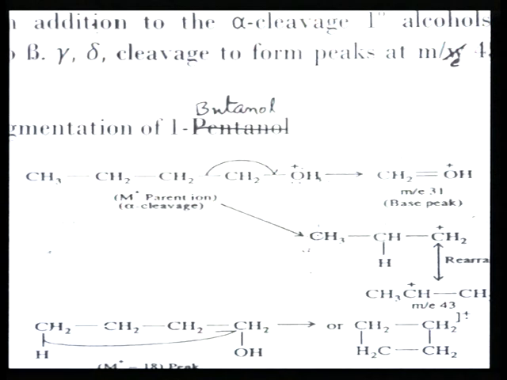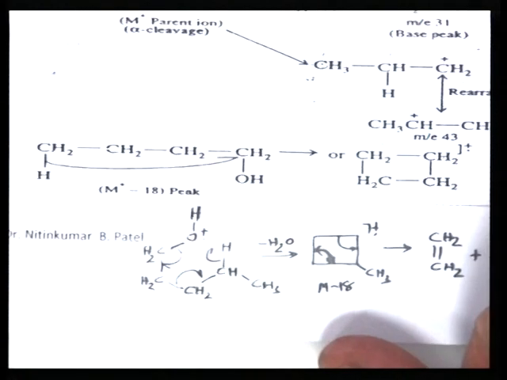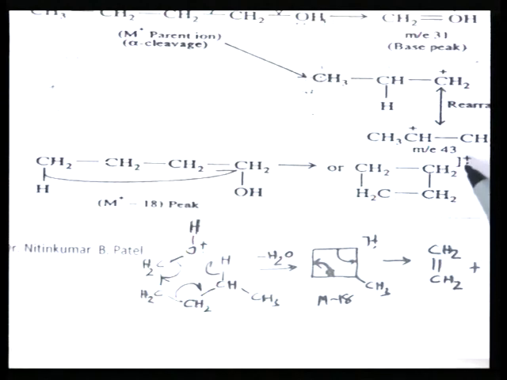Now, alcohol undergoes an M minus 18 peak, which is the loss of a water molecule. So, n-butanol having a terminal hydrogen and OH group will lose a water molecule, and we get this type of cyclobutane radical cation. Similarly, if n-pentanol is there, then also losing a water molecule, it is shown here in the second reaction. The terminal hydrogen and OH are lost as a water molecule, the M minus 18 peak is observed, and the cyclobutane radical cation is this one.